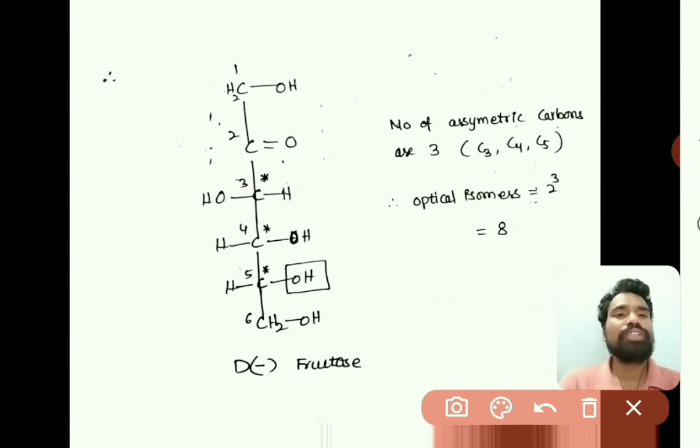So this is the open chain structure of D minus fructose. So in this we have discussed the cyclic structure of glucose, Haworth and chair conformations of cyclic structures of glucose, and then preparation of fructose and open chain structure of fructose. Thank you.